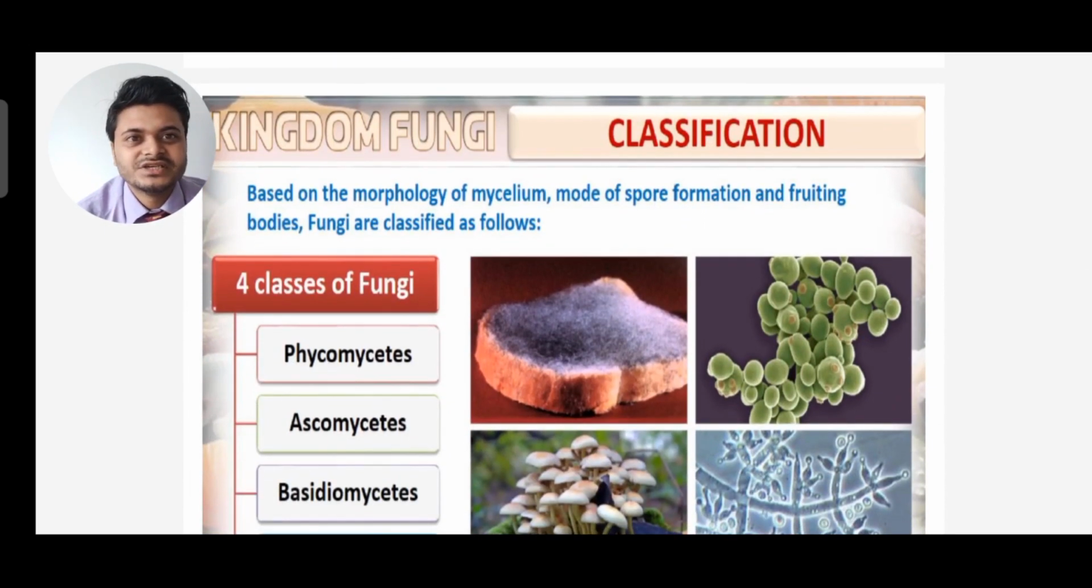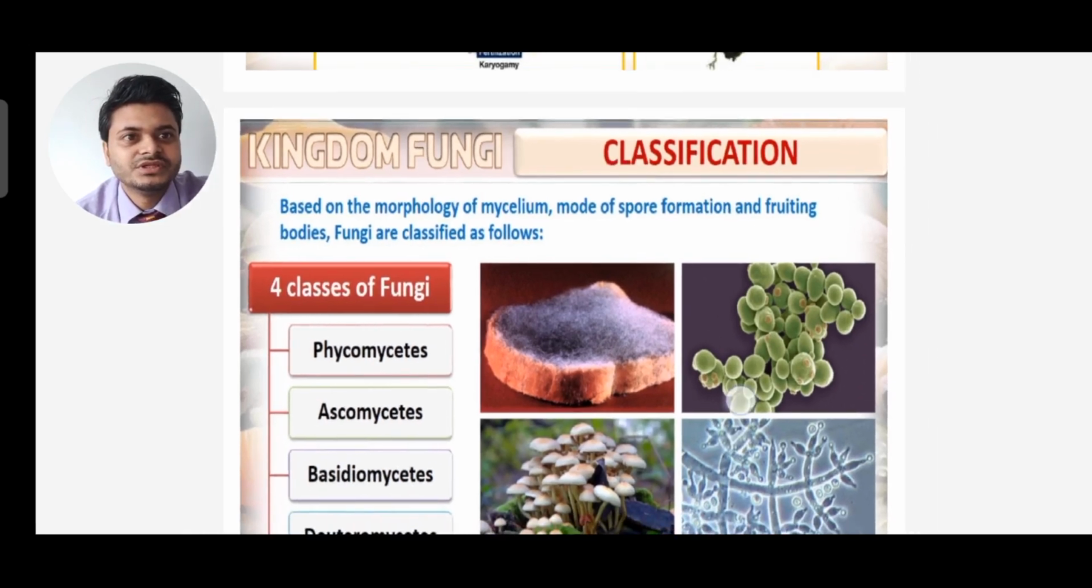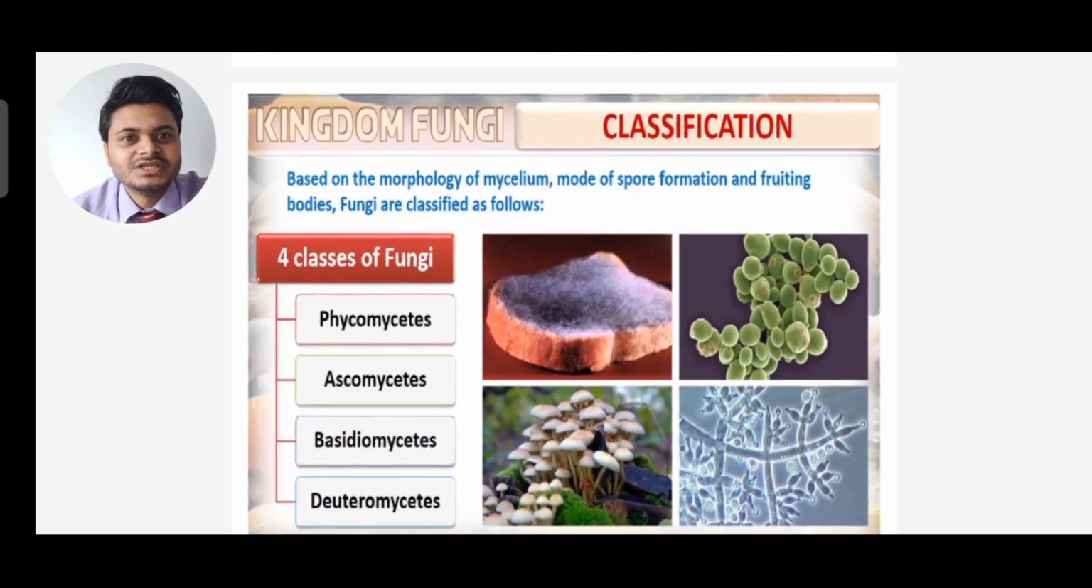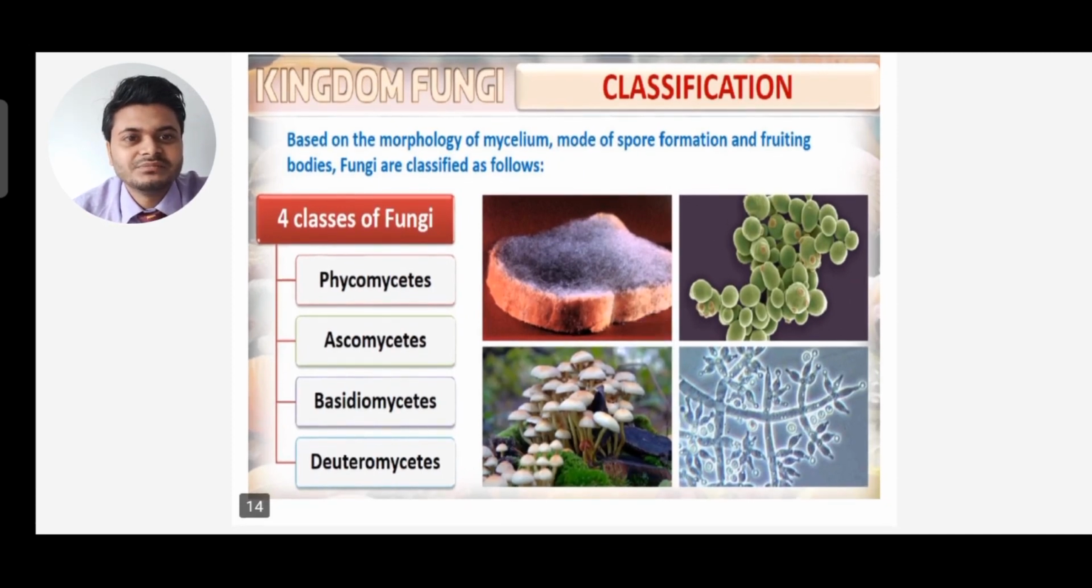Now we move to the classification of fungi. Based on the morphology of mycelium, mode of spore formation and fruiting bodies, fungi are classified into four classes: Phycomycetes, Ascomycetes, Basidiomycetes and Deuteromycetes. Phycomycetes is the most primitive, then came Asco, then Basidio, then Deutero. So we'll take the classes one by one.